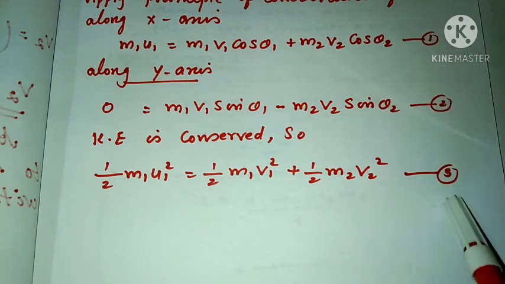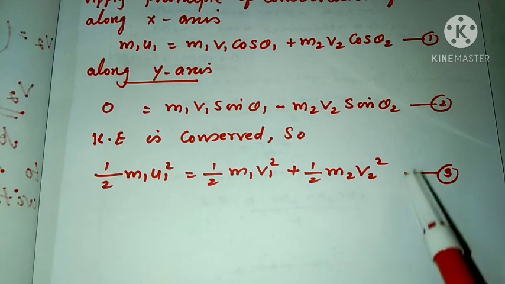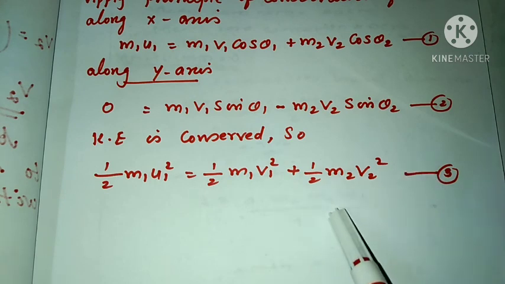By measuring one of the four unknowns, for example theta 1 experimentally, we can find out the values of v1, v2 and theta 2. So that means if you find any one of the unknowns experimentally, then we can find out the value of the three other unknowns. Okay, clear?